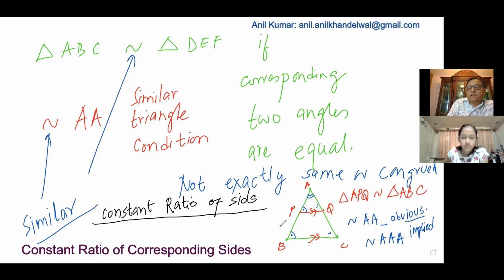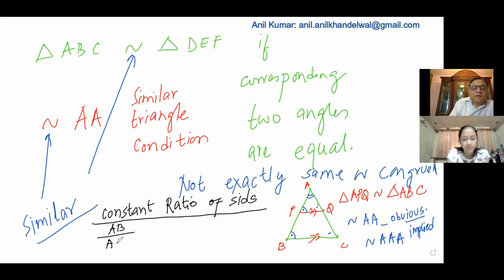That means in this particular case, AB over AP is equal to big triangle BC over smaller triangle PQ, which is equal to AC over AQ. Sorry, I should have written AC.